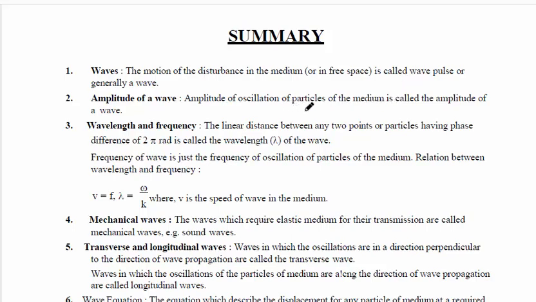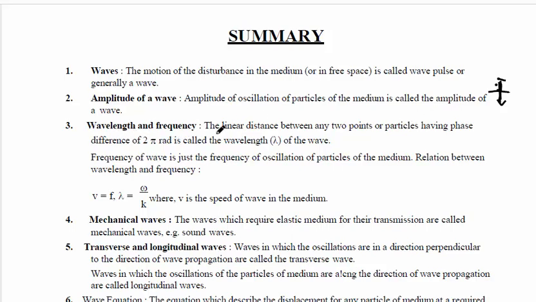Then what is the amplitude of the wave? If the particle gets disturbed, then it is called a wave. And how much is the maximum displacement of the particle from mean position? If a particle is disturbed and it makes oscillation, the maximum displacement of the oscillation is called amplitude. What is amplitude? It is the maximum displacement from mean position.